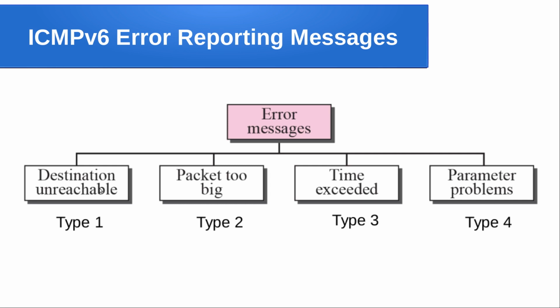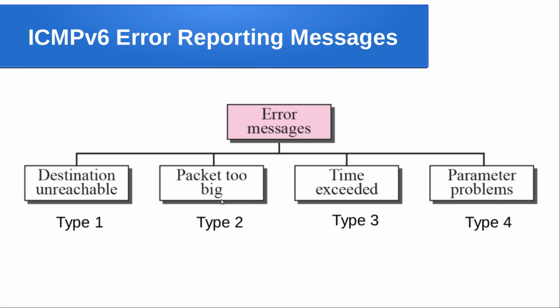That may be due to a link failure, or the destination machine itself has failed or is offline, or the machine may be up but the process which is supposed to receive your information may not be functioning. In any of these cases the destination unreachable message could be generated by ICMP. This is the same as ICMP version 4.